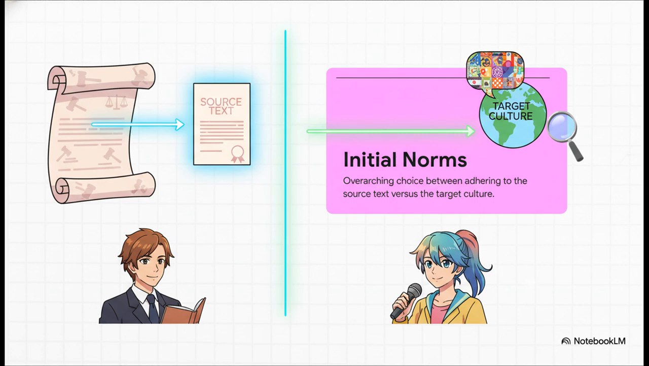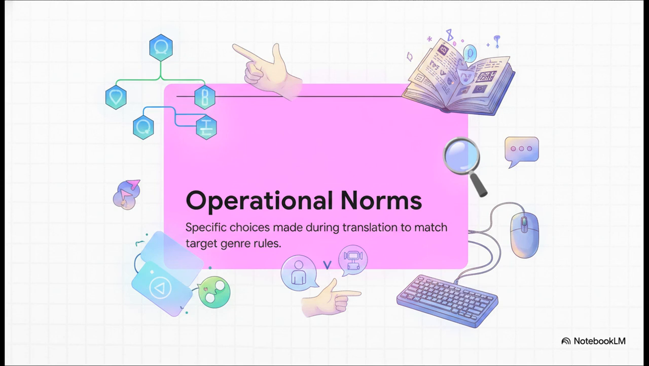They dictate if your text needs to strictly mirror the source, like a legal contract, or adapt naturally to the target culture, like marketing copy. Operational norms, or chuyên, are the nitty-gritty. They govern the specific sentence-level interventions you make during the actual translation process. They ensure the text follows the rules of the target genre.